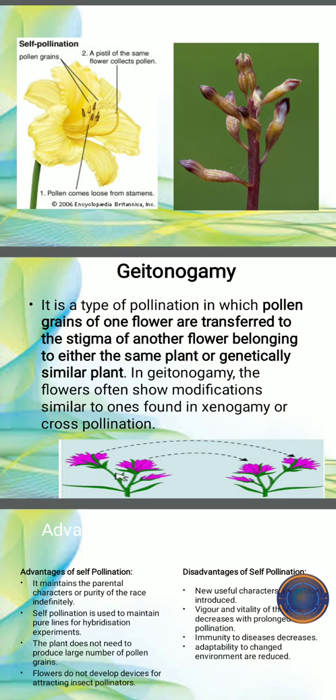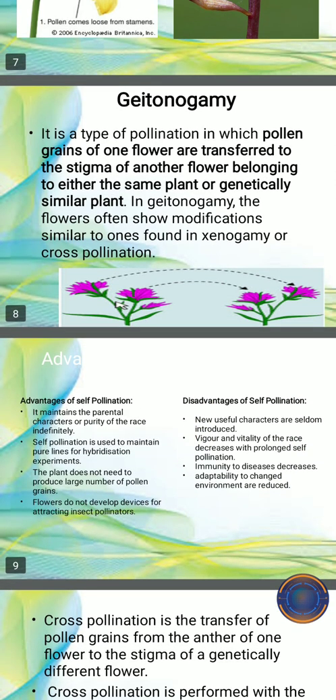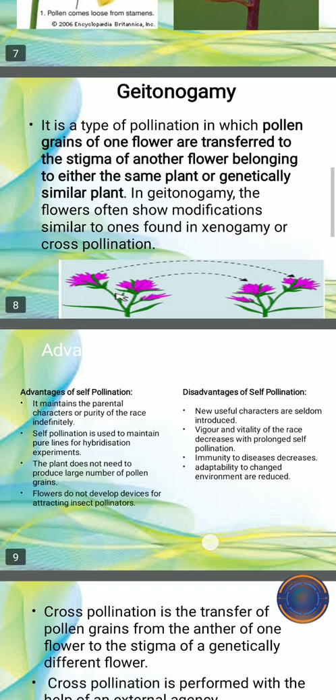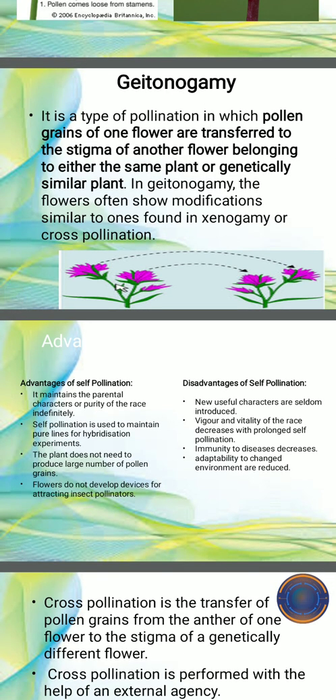In geitonogamy, the flowers often show some of the modifications similar to those found in xenogamy or cross-pollination. Now, what are the advantages and disadvantages of self-pollination? It maintains the parental characters. It also ensures pure lines, and it does not need to produce a large number of pollen grains, and they do not develop any devices to attract insects or other biotic pollinators.